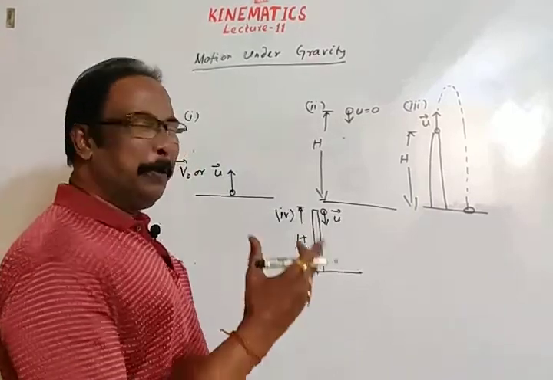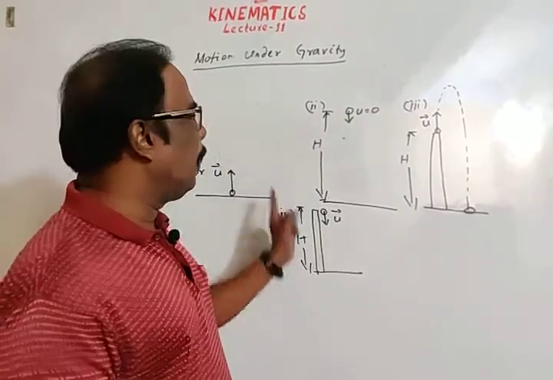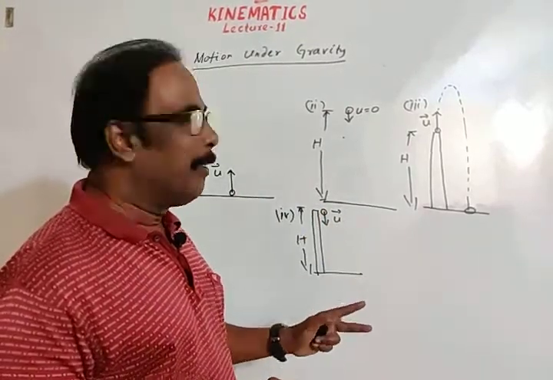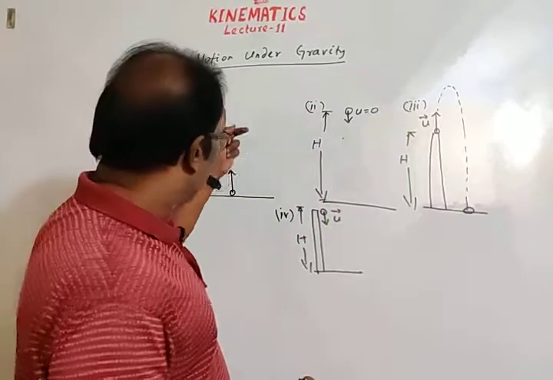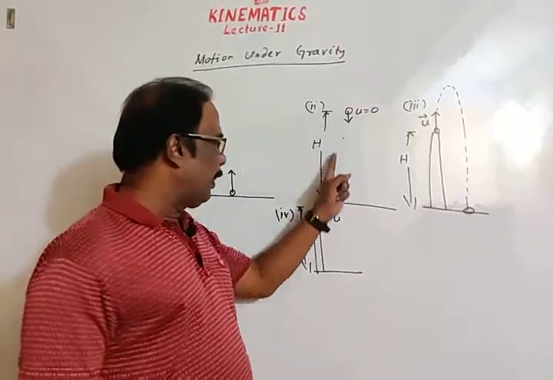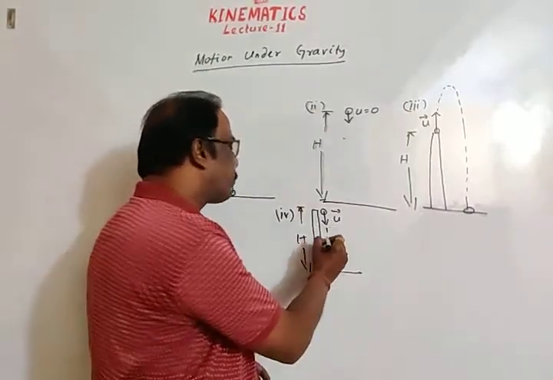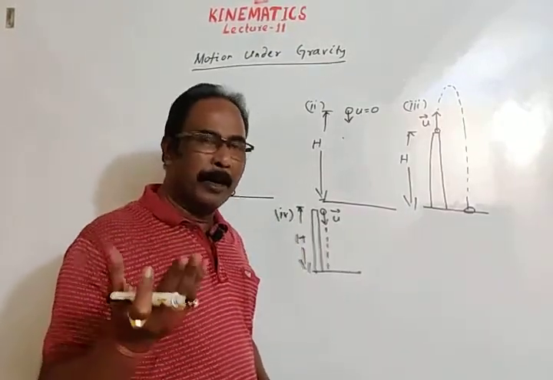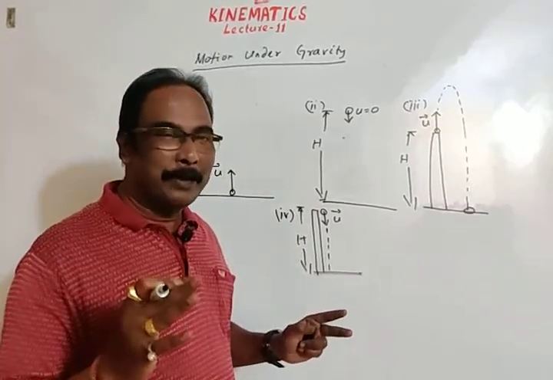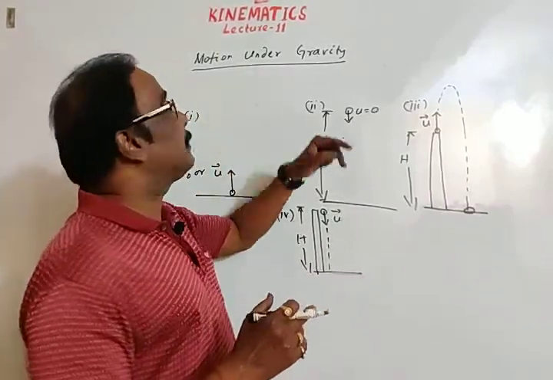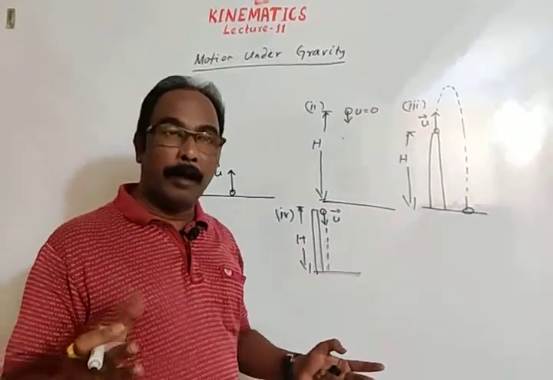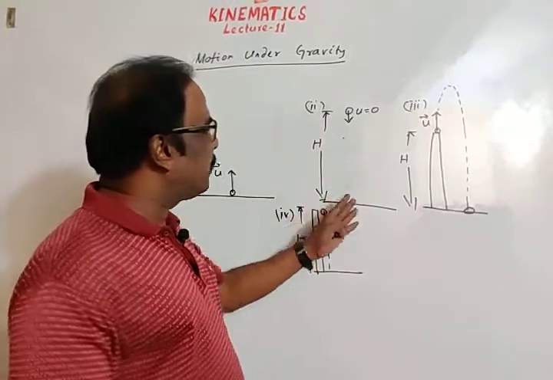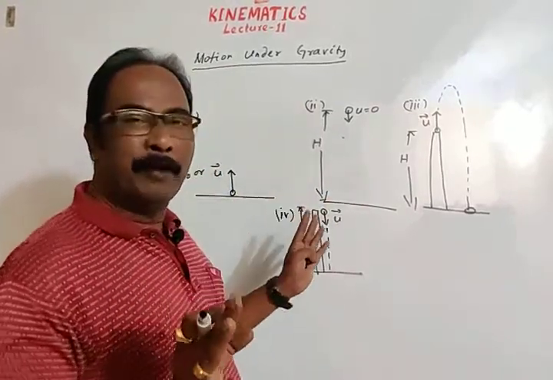We are continuing motion in a straight line. So all these cases are under motion in a straight line, meaning vertically upward direction or vertically downward direction. In the next lecture, after completion of motion in a straight line, we will move to motion on a plane. All these types of motion are motion in a straight line.